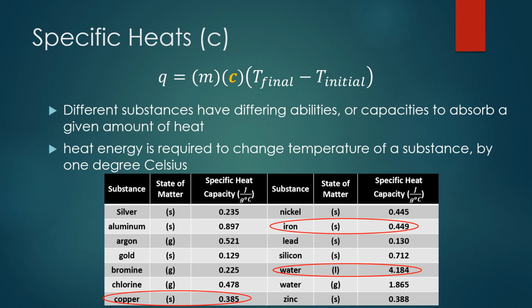Now, one other thing I want to point out are the units on specific heat. If you look at the units, they are joules per gram degrees Celsius. These units can help you remember what the units of all the other variables in the equation should be. So joules are the units for heat, for that Q value. Grams are the units for mass in the equation. And then degrees Celsius are the units for temperature.